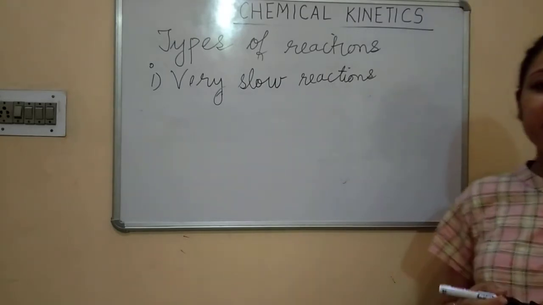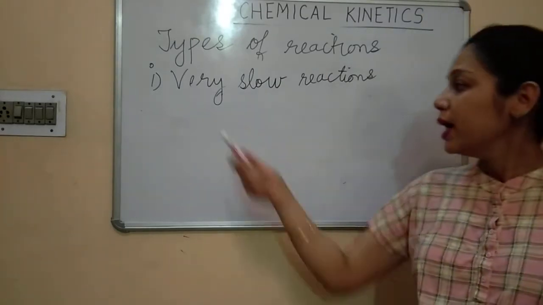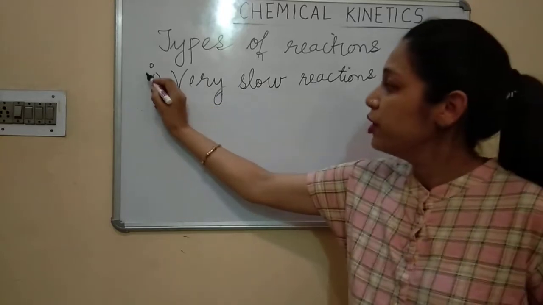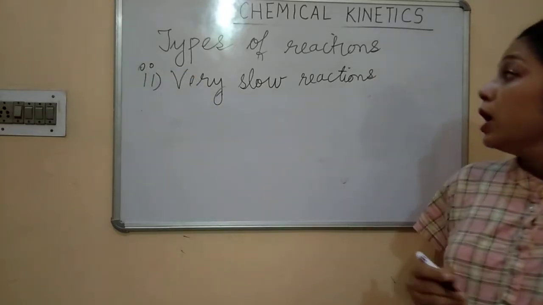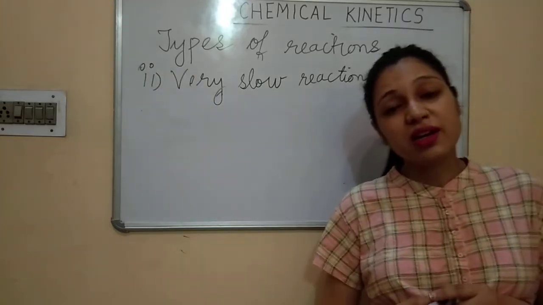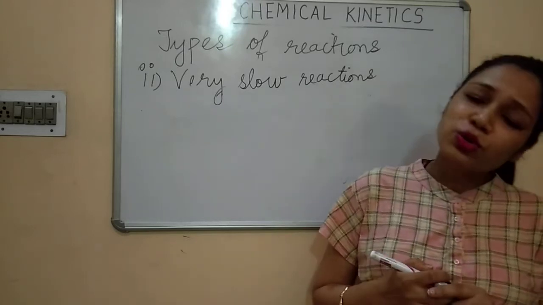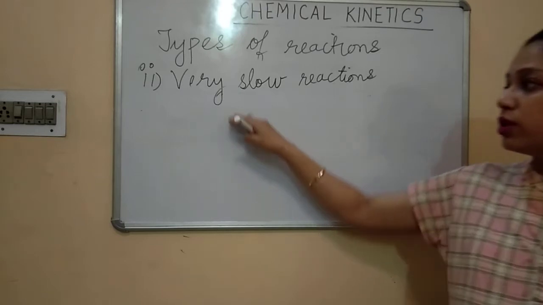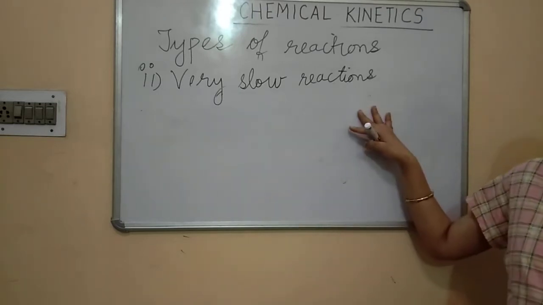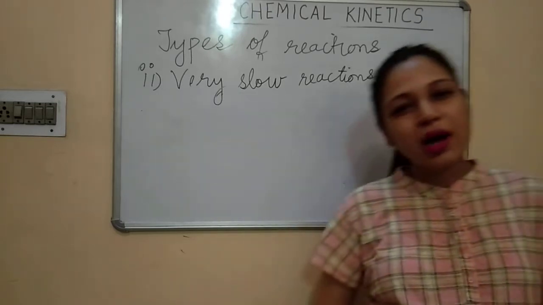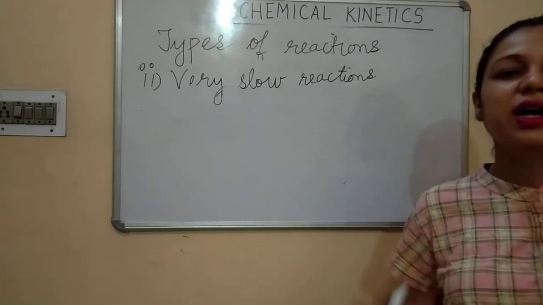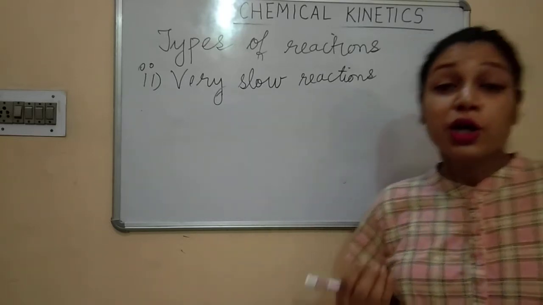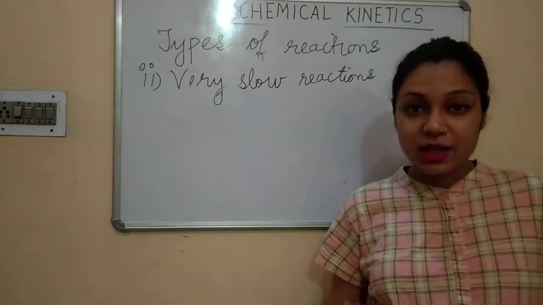Next one is, children, very slow reactions. As the name indicates, the second type is very slow reactions. In this, the reaction is occurring at a very slow speed. बहुत धीरे धीरे करके ये जो reaction होता है वो होता है. Now आप लोगों ने जनरल लाइफ में कहाँ पर ये देखा है reaction which is occurring at a very slow speed? You have studied in your class 10.